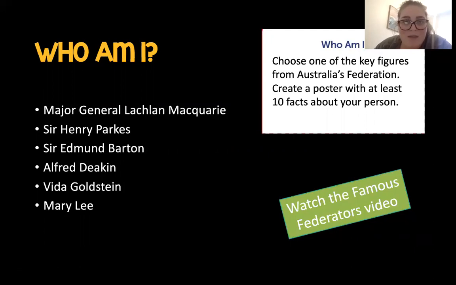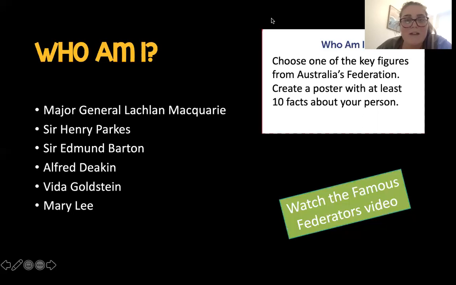If you're going to tell me when they are born, you need to tell me when and where they were born in a full sentence, okay? For example, if I was talking about Sir Edmund Barton, I wouldn't just say that he is a Prime Minister. I would say, Sir Edmund Barton was Australia's first Prime Minister. The Prime Minister of Australia is the leader of the Australian government.